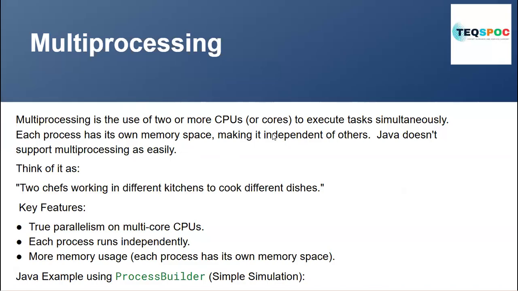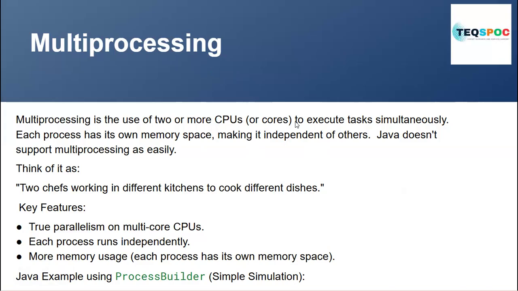We know that we have core 1, core 2, Intel core 8, core 6. Core 2 means your operating system can perform two operations simultaneously. Core 6 means six operations it can run simultaneously. Each process can work on a different task at the same time.